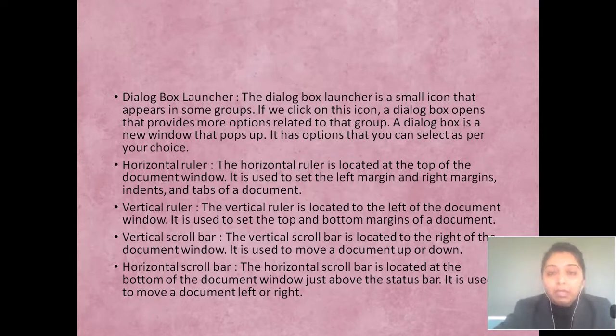Now, what happens in this is a small icon, and we get more information about that group. Okay, we will see this also.